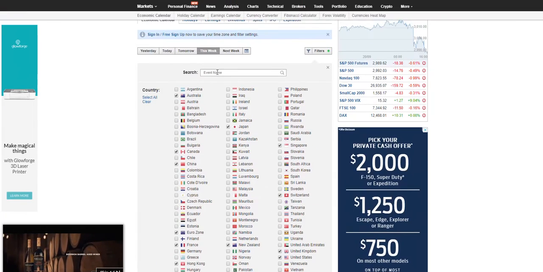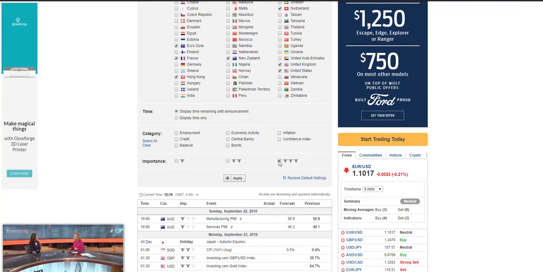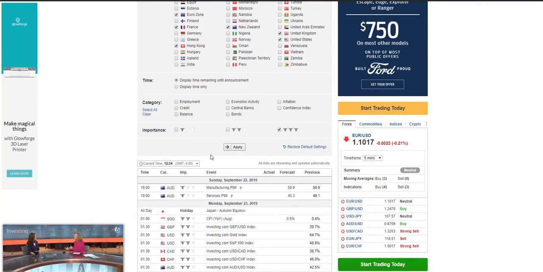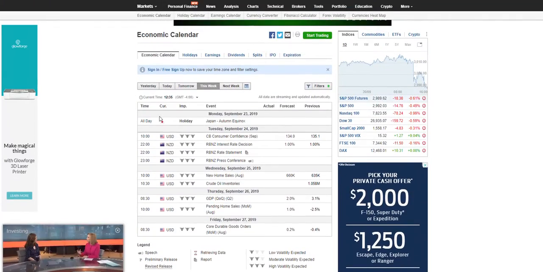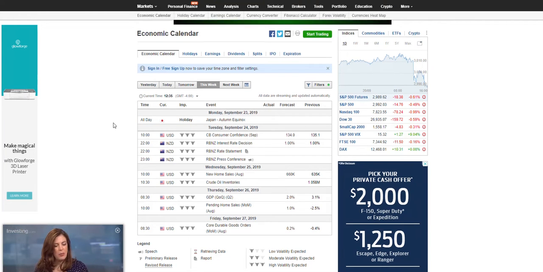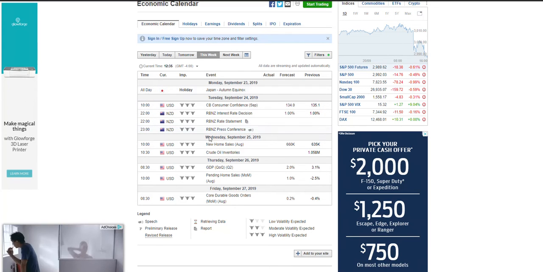And now you can also search the event by the name of whatever's happening. But what I also look to do is isolate the categories of what I wanted to do, but I want to keep it only three bull news. Okay, that's it. Three bull news, the most important. I'm going to hit apply. And what this is going to do is give me a breakdown of the week. And you can see it's a pretty light week as far as news goes. And it's going to give you the date and when the news is happening.